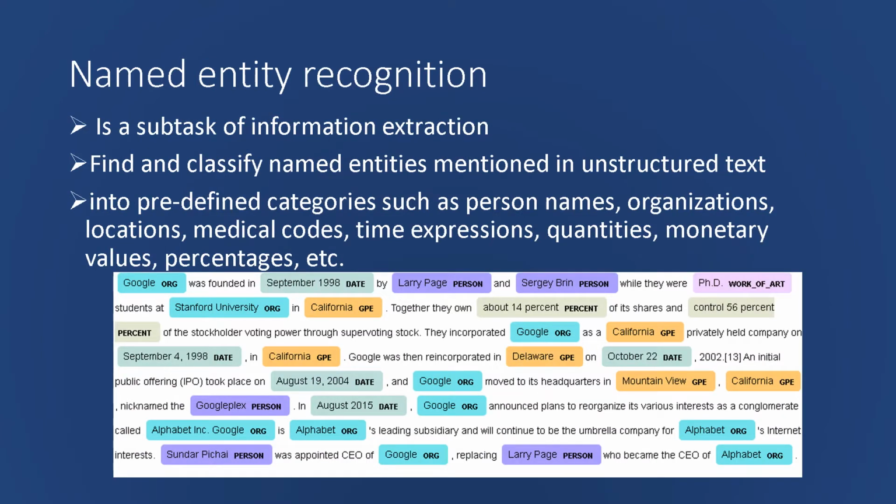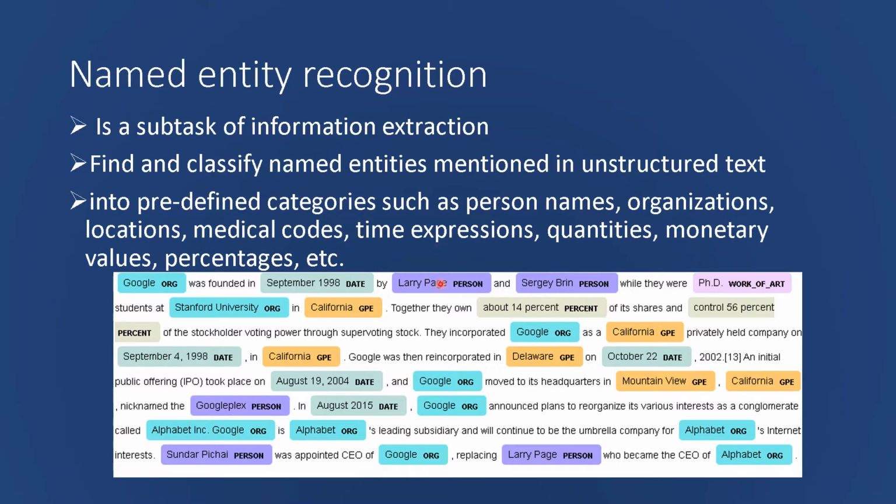Let us look at what is named entity recognition. Named entity recognition is a subtask of information extraction in natural language processing. It deals with finding and classifying named entities mentioned in unstructured text. These entities are classified into predefined categories such as person names, organizations, locations, medical codes, time expressions, percentages, monetary values, etc.